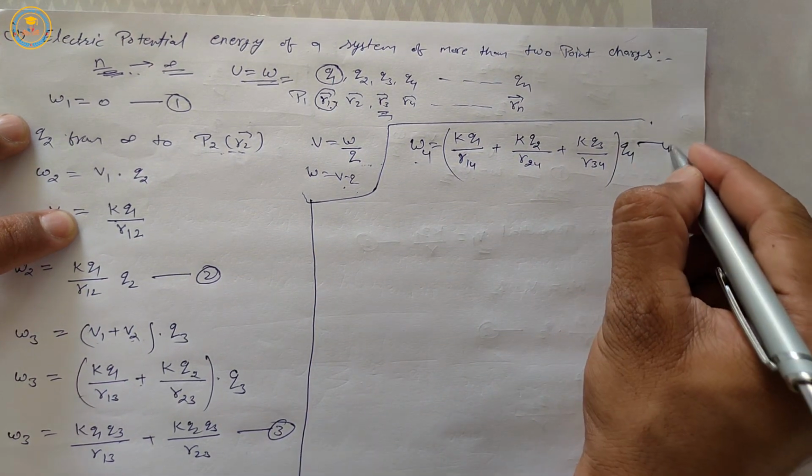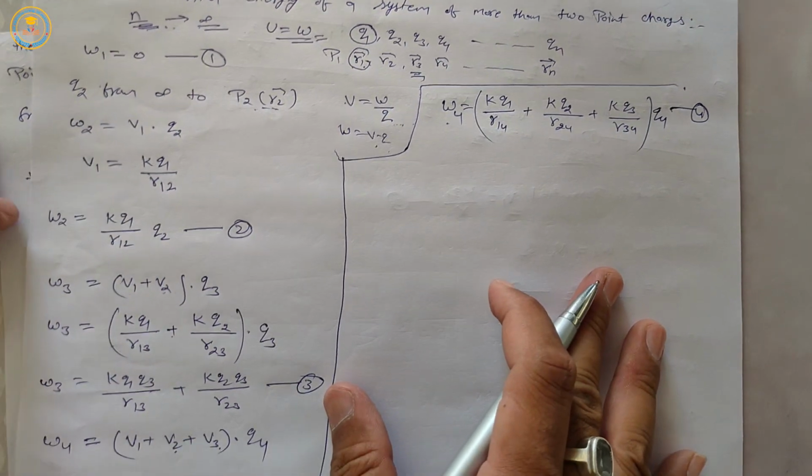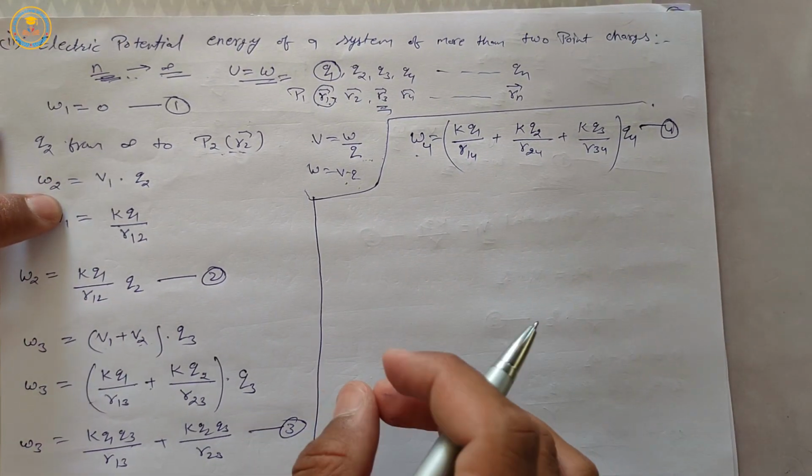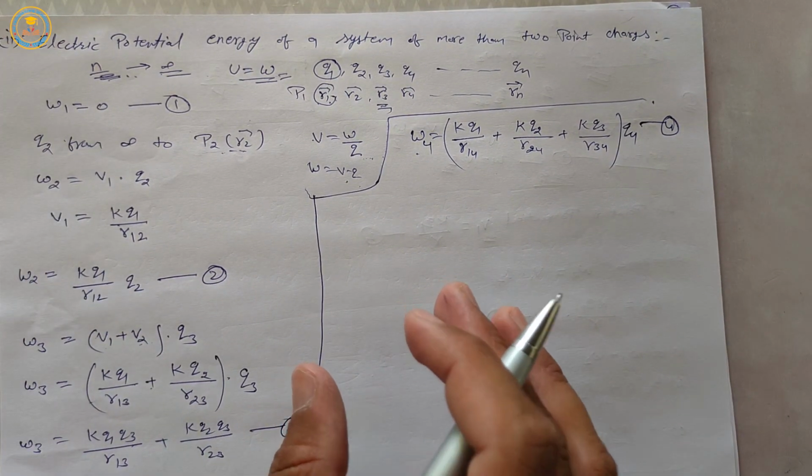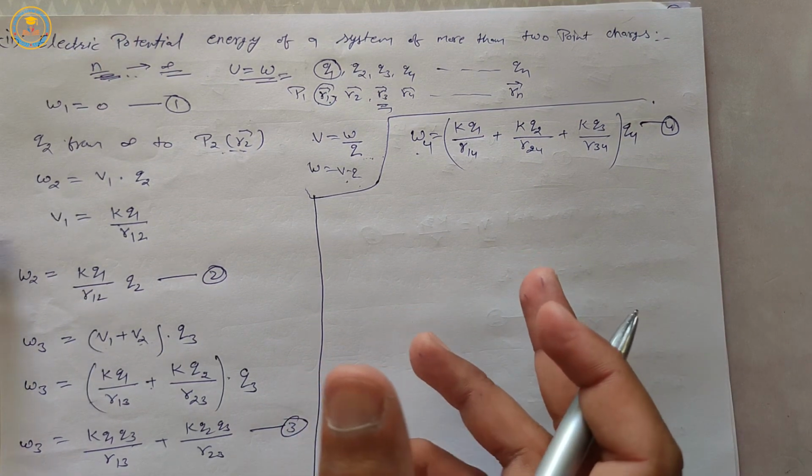This is equation number 4. Okay, we have found the work done for charges Q1, Q2, Q3 and Q4.